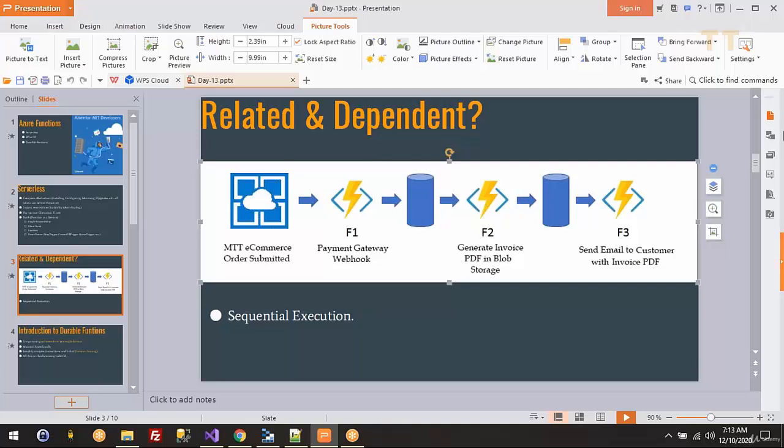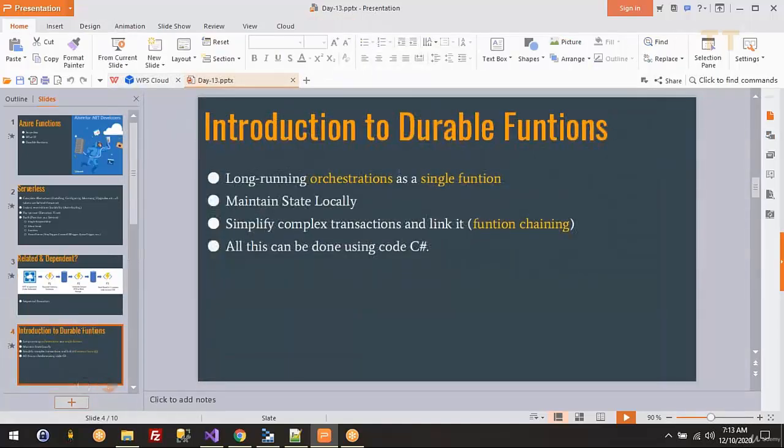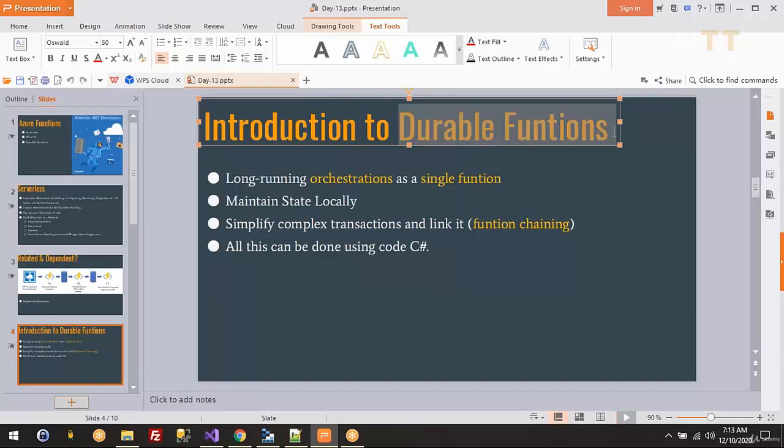To address this problem, Microsoft has something called Durable Functions.